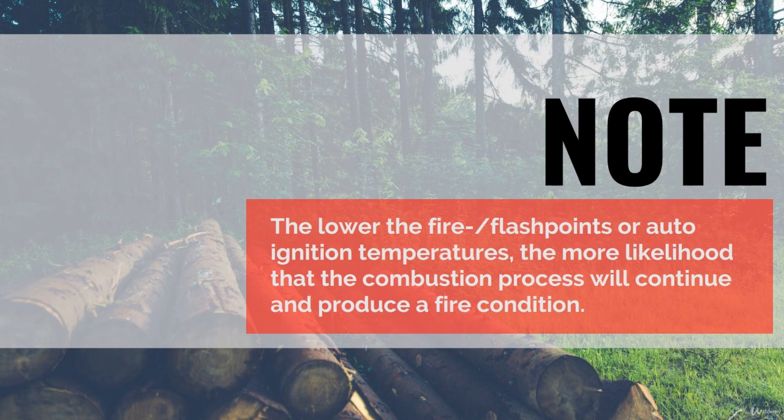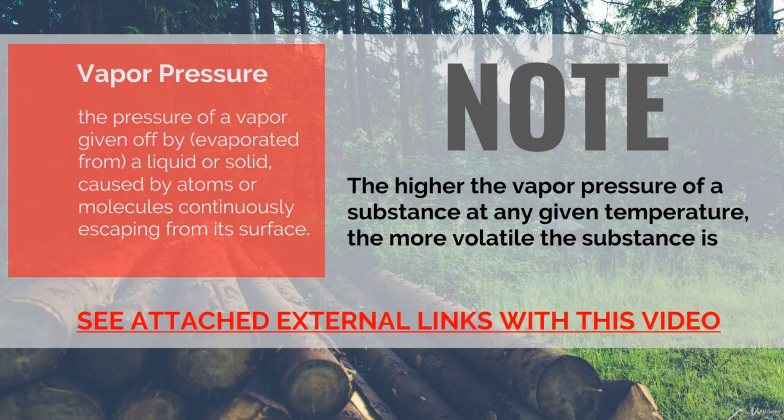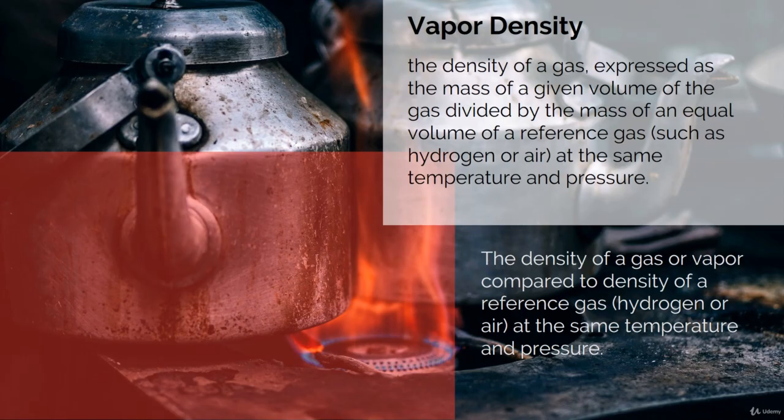Also, the MSDS will include some important information such as the vapor pressure, which is the pressure of the vapor given off by a liquid or solid caused by atoms or molecules continuously escaping from its surface. It's measured in pascals. And get to know that the higher the vapor pressure of the substance at any given temperature, the more volatile the substance is. Other information the MSDS provides is the vapor density.